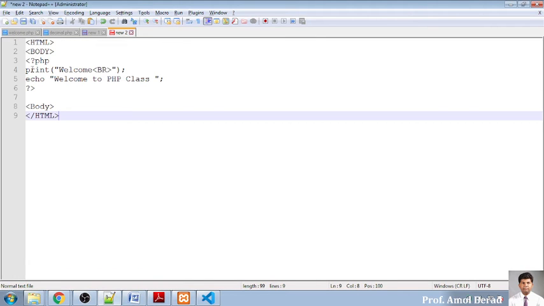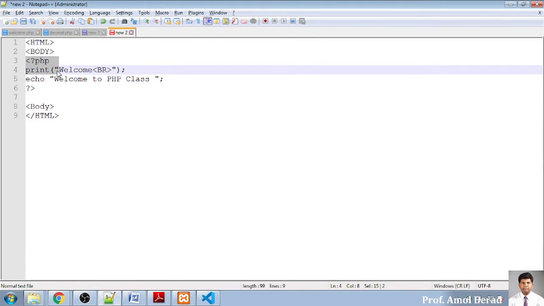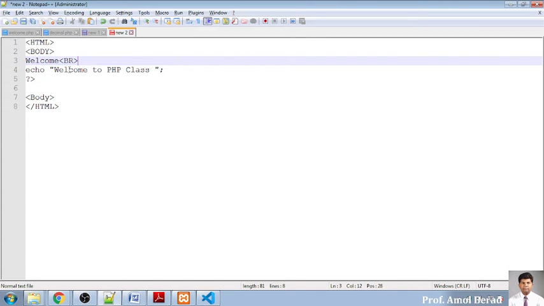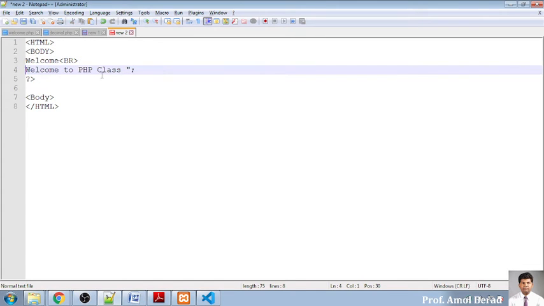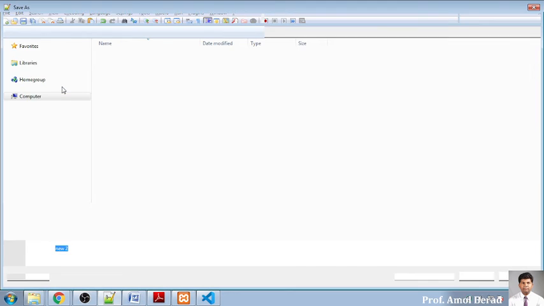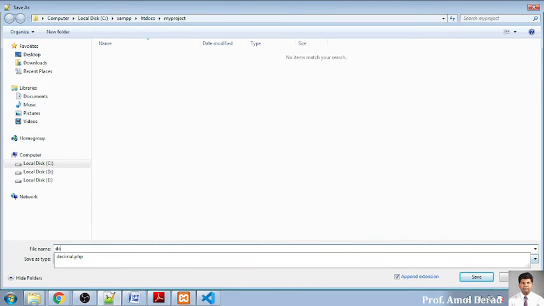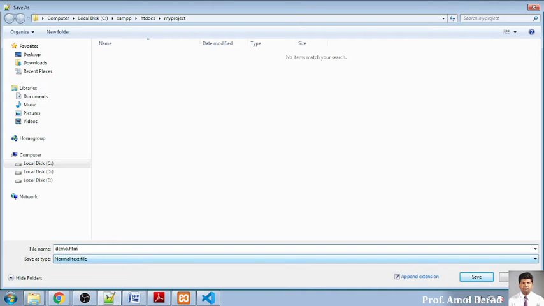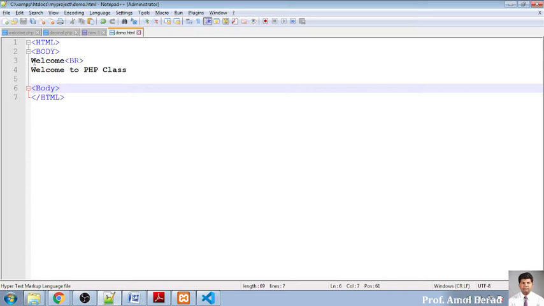Okay, if I want to write the same code in HTML, what I will do is copy, file, new, and I will paste over here. I'll remove this part, okay, and now I'll save it with .html. So this is nothing but demo.html. Now this is an HTML file. See, this is an HTML file, because I have not used any PHP syntax over here.